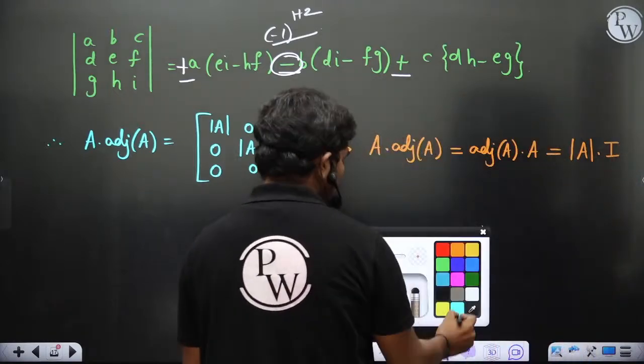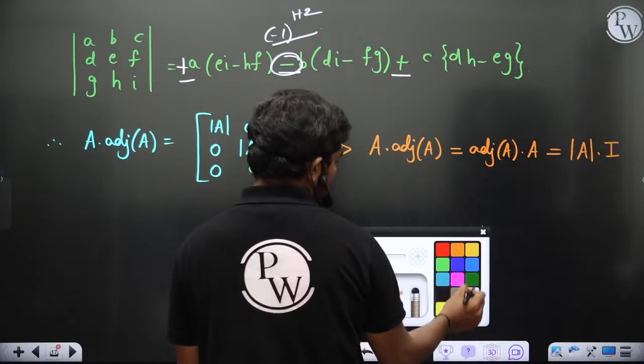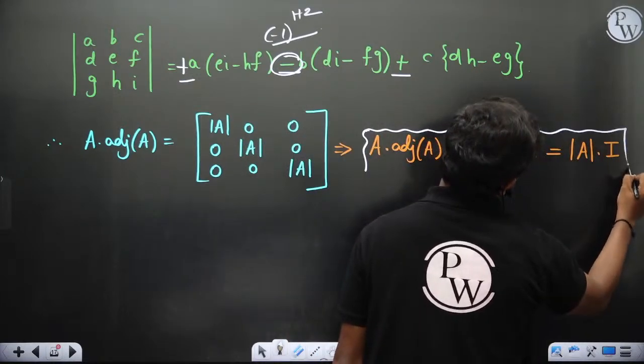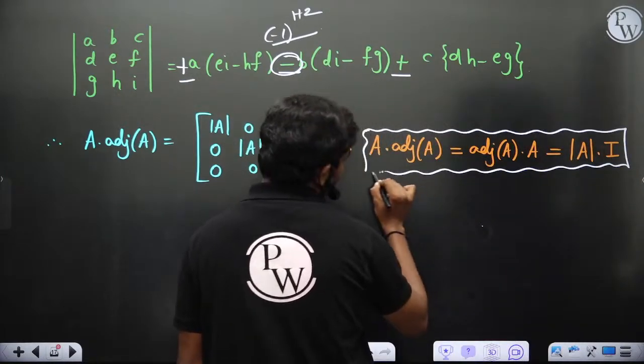That's why this definition of adjoint calculation is very important. It gives you a diagonal matrix.